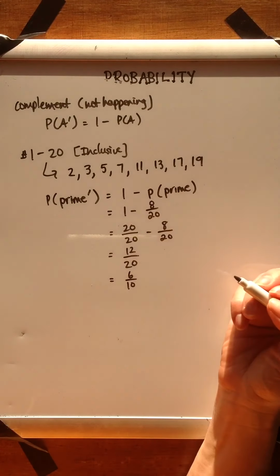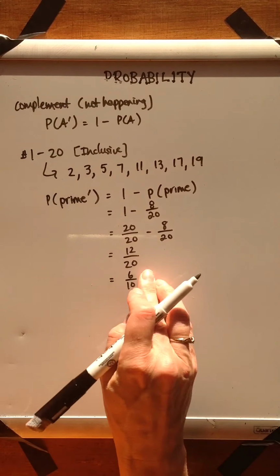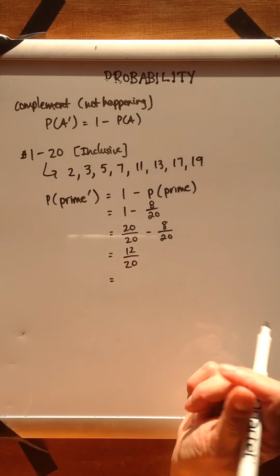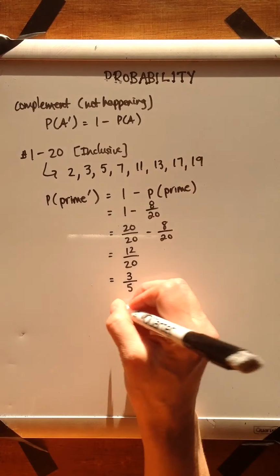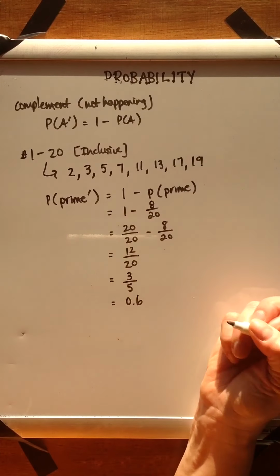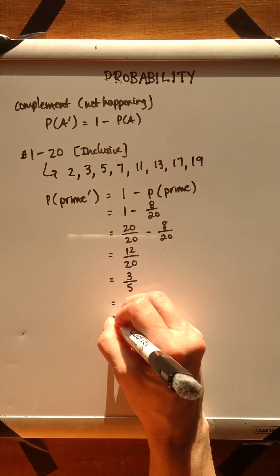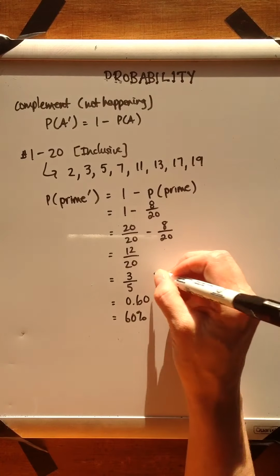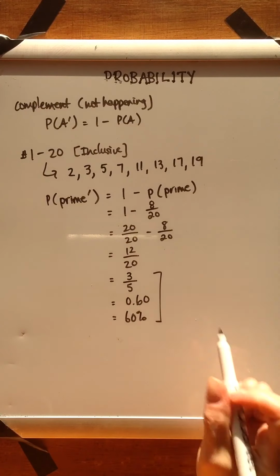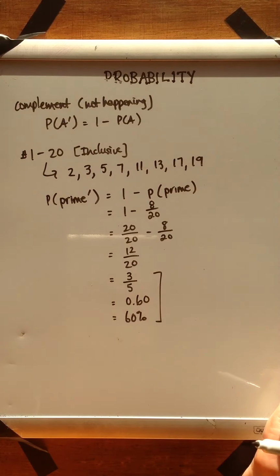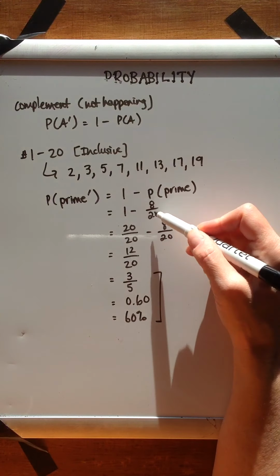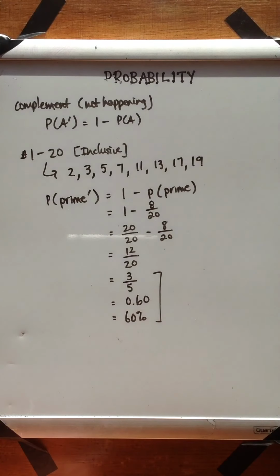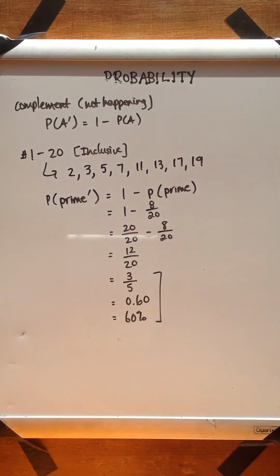That's not the greatest common factor. We can divide these each by 2 again, or in other words, we could have divided by 4, and therefore it comes out to 3 out of 5. Okay, which you could also write as 0.6 as a decimal, or you could write as 60% if you want to write it as a percent. So the probability of not getting a prime number is 60%. The probability of getting a prime number is 8 out of 20. And there you have it, some common examples to get you started on probability problems. Enjoy!